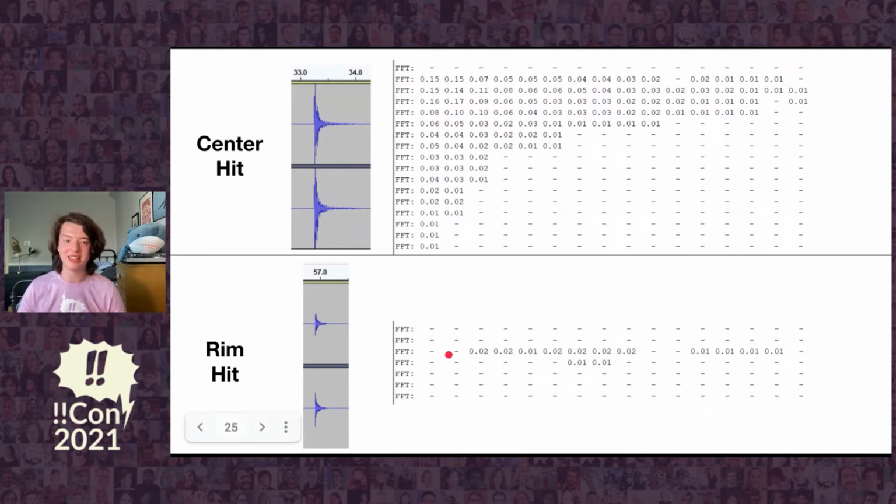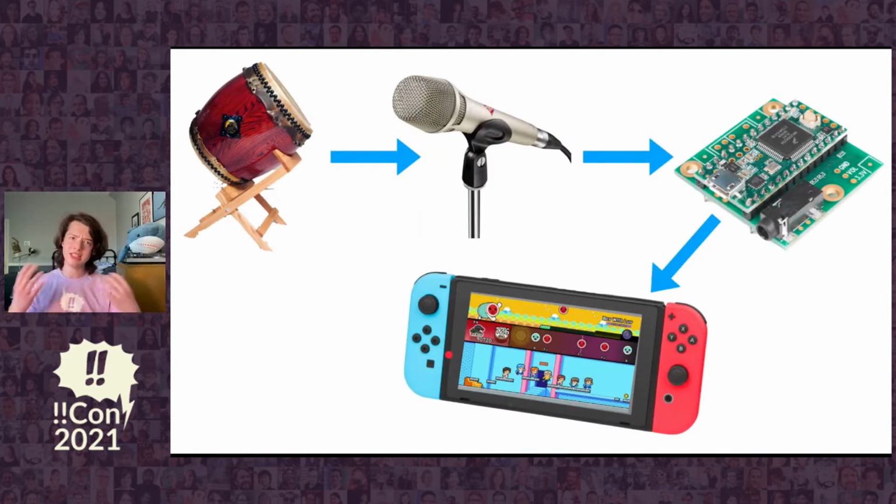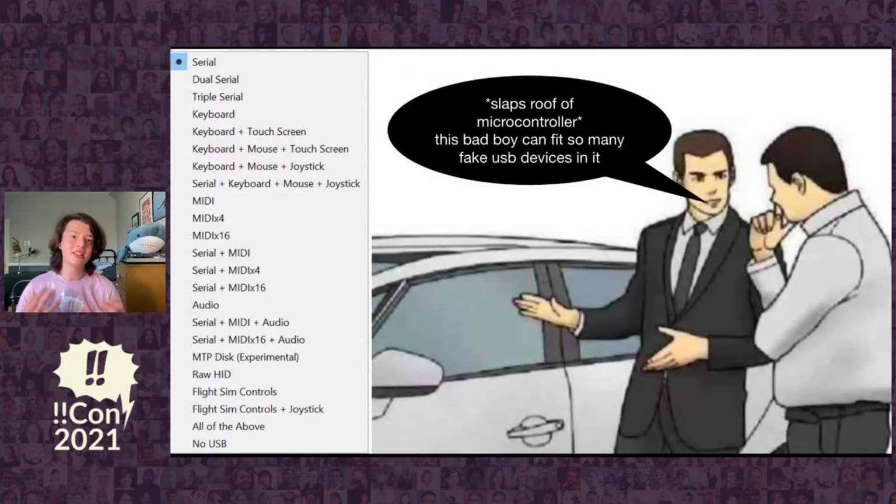That's all we need to detect and differentiate between these two kinds of hits. So now that we can detect hits, we need to actually complete the other half, that is pressing buttons within the game. Since the Nintendo Switch uses USB controllers, and as we know, the Teensy can emulate USB devices, I thought it could be done over USB. And sure enough, I found a library that does just that.